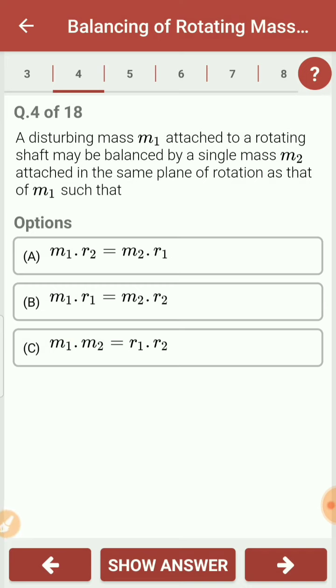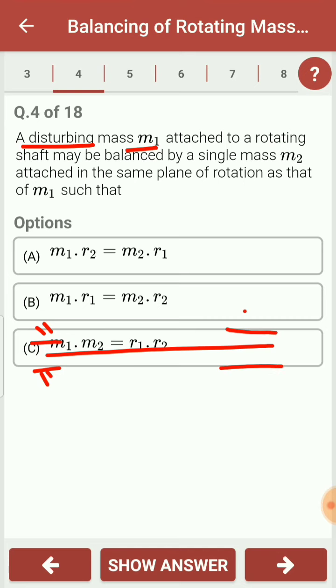A disturbing mass m1 is attached to the rotating shaft, which is to be balanced by a single mass m2 attached to it in the same plane of rotation as that of m1, such that... Consider this as a rotating shaft in which there is a disturbing mass m1 attached to it.